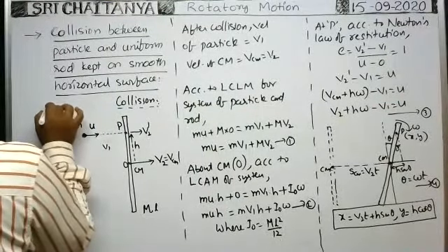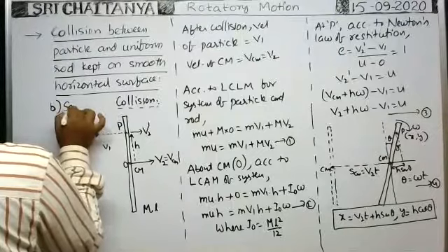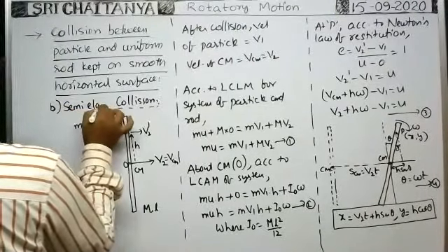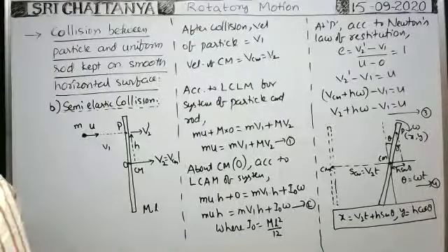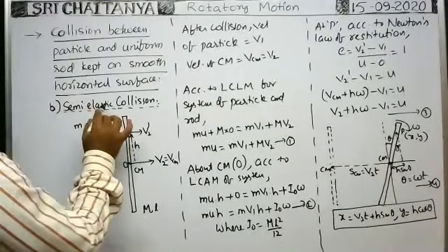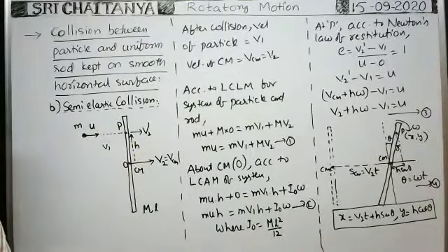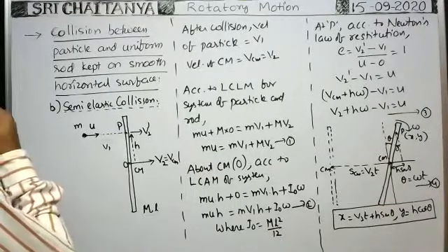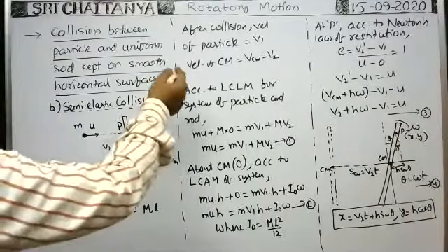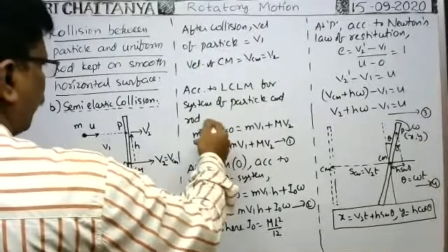So in this case B, semi-elastic collision. When semi-elastic collision takes place between the particle and the rod, in this case also, whenever the particle makes collision with the rod, the particle does not stick to the rod. In this case also, we can apply the law of conservation of linear momentum for the system of particle and rod like this.